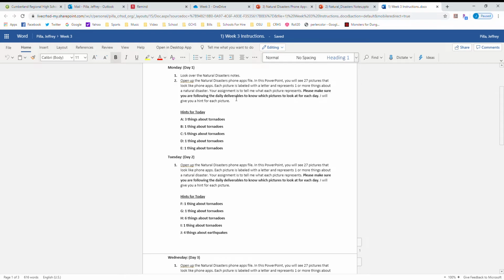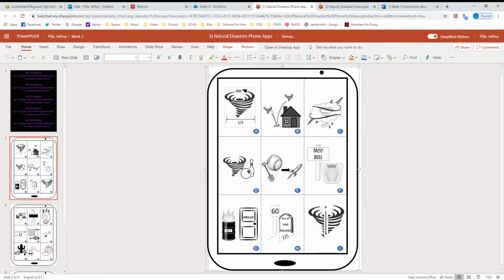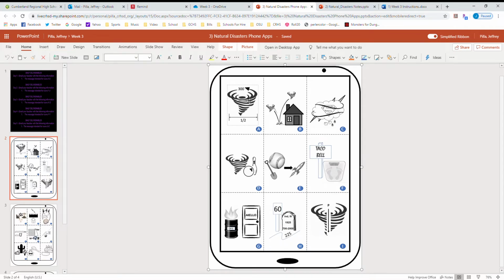So I think most of you have gotten this far, but you're really not sure how you're supposed to decipher these pictures. So let's decipher A together. A shows 3 things about tornadoes. So let's see if we can find those 3 things. If we're looking at A, obviously it looks like a tornado, but there are 3 things being shown here that we have to figure out. Well, the first thing I'm going to look at is this arrow, right? And if we follow the arrow, because we know tornadoes spin, we know that this arrow is trying to tell us something about the tornado's direction, okay?